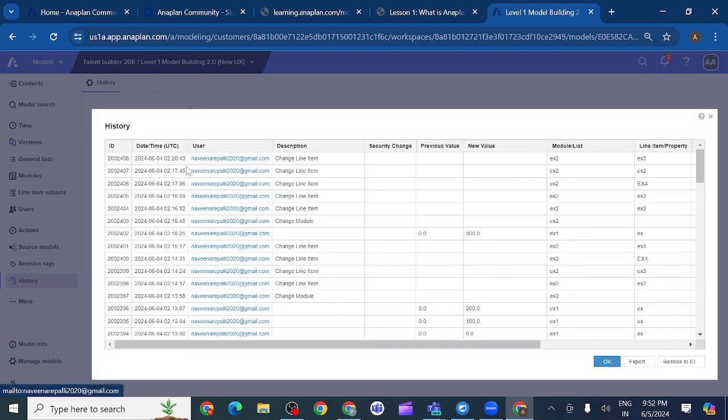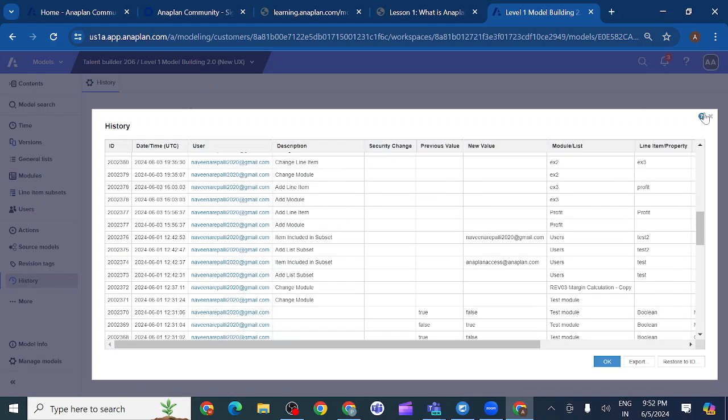On each and every date you can see what I have done. On 6/4 at 8 o'clock, I created this line item. You can see these are the things we can check here. Each and every change will get one history ID with the date and which user changed it. Each and everything will get the detail. This is the way we can check all these navigations.